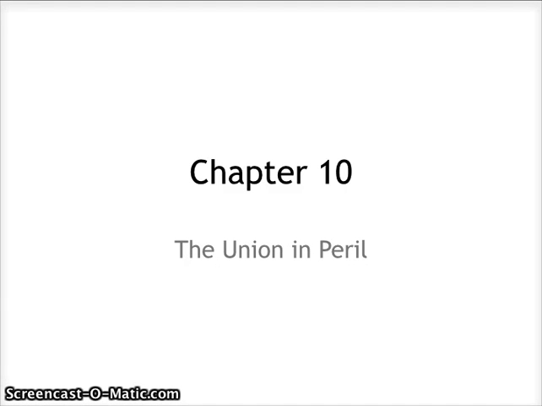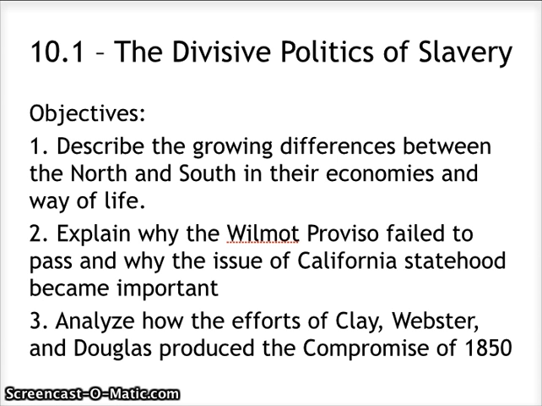This week we are looking at the Union in peril. So we're looking back at the issue of slavery, which we sort of come back to over and over in American history. These are our three objectives for 10.1.